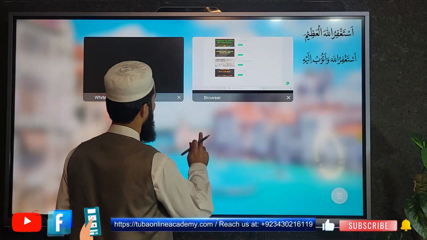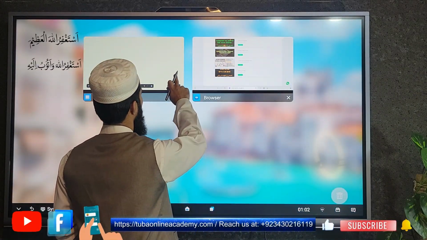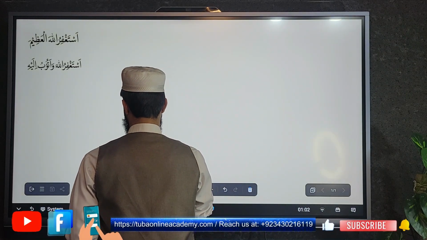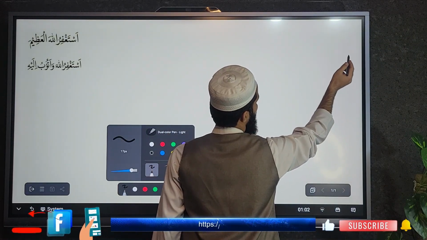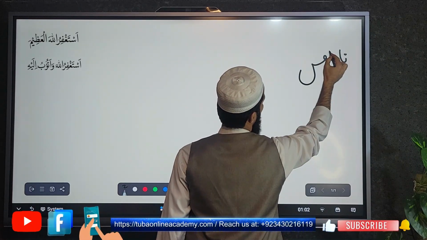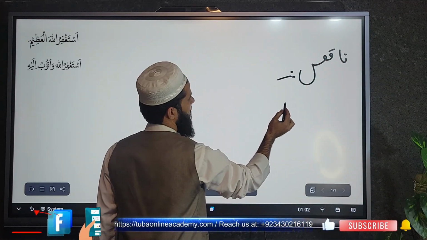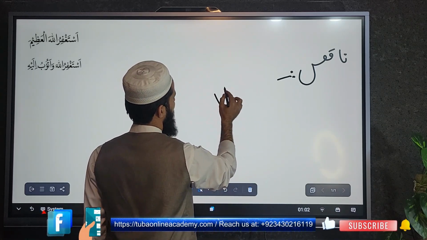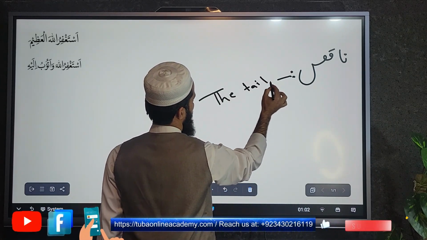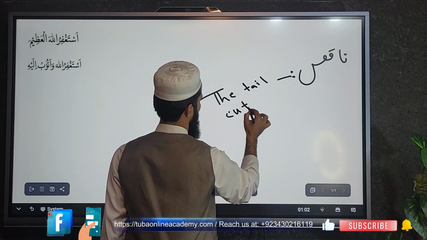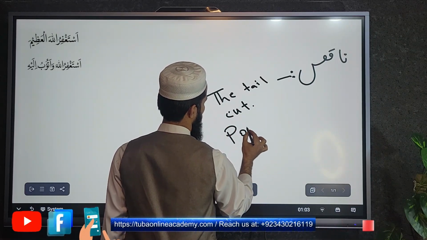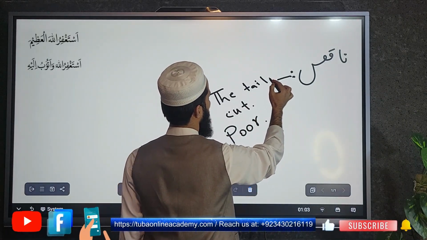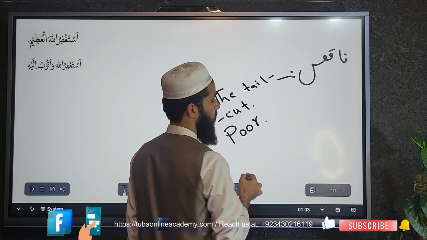Okay, so first of all we will write here the dictionary definition of Naqis. Okay, the Naqis in English, we can tell its dictionary meaning. Okay, in English, the tail cut, or the tail cutted one, or poor.